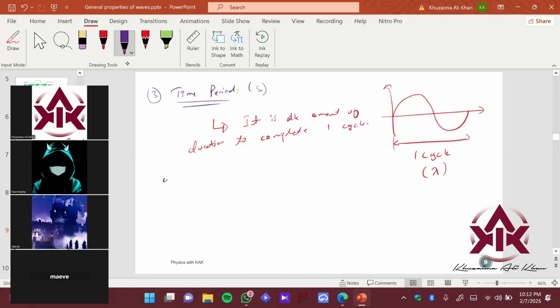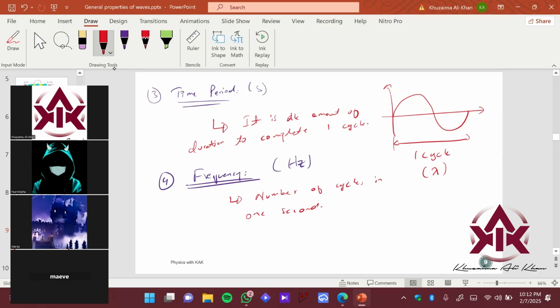Then from this you have frequency. Frequency is measured in hertz. And what is frequency? It is pretty simple. It is the number of cycles in 1 second. How do you find it out? First of all, you have to find the time period. Then you can find the frequency using the formula: frequency is 1 upon time period. It says how many cycles are covered in a time period T, so this gives you the answer in hertz.